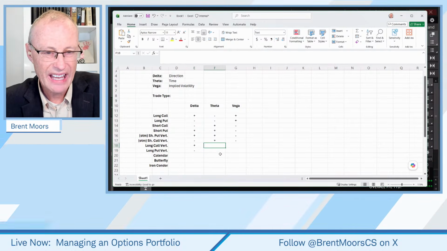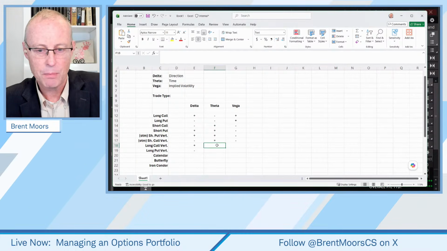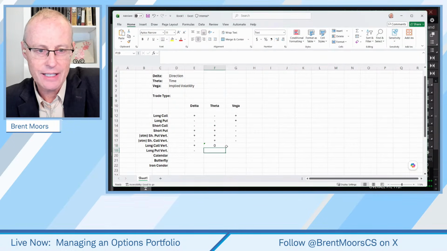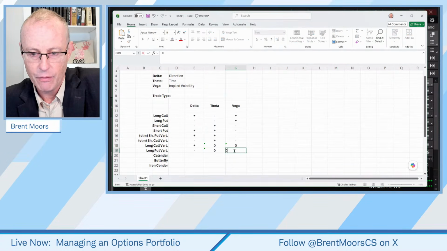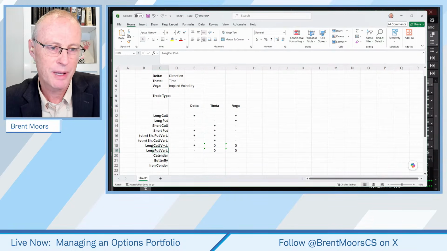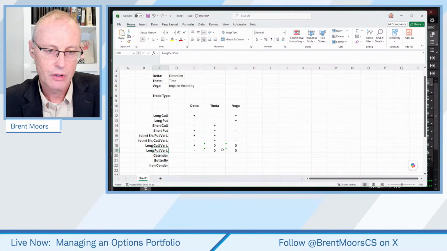You know what? It gets more murky with these because it depends what strikes you pick. So I don't know how to designate that, but it could go either way. I'm just going to put a 0 here on this. Theta is not clearly positive or negative on a long put vertical or a long call vertical. It just depends on what strikes you pick. Okay. And so there we go. Just keep that in mind.